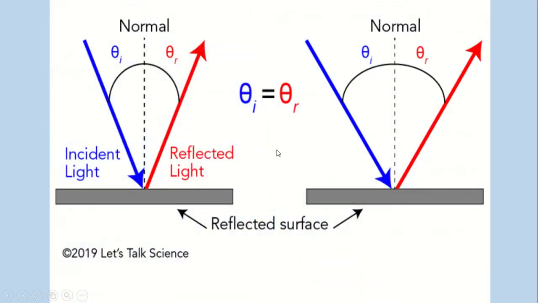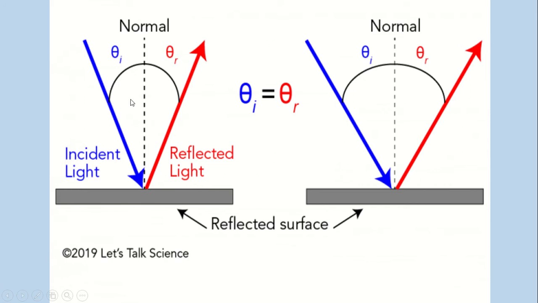Now I will explain one thing. You know, the laws of reflection state that the incident angle is equal to the reflected angle, and another one, the incident ray, the reflected ray, and the normal all lie at the same point of incidence on the same plane. So that is the laws of reflection.